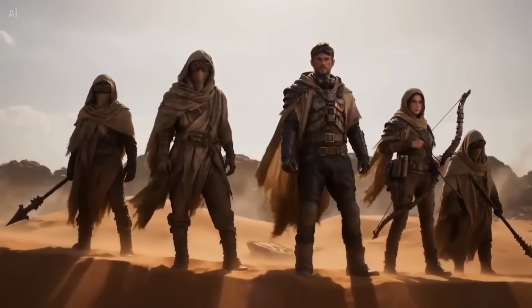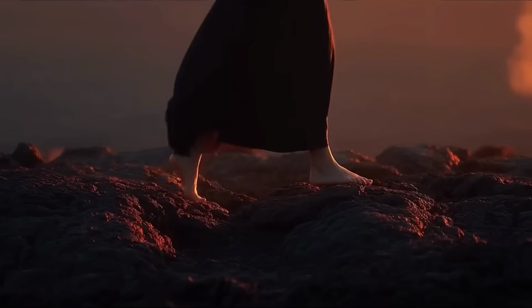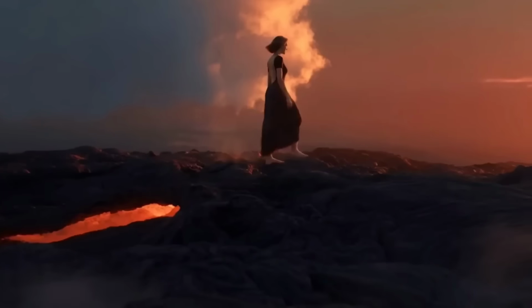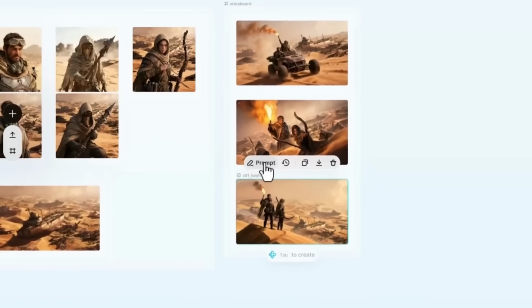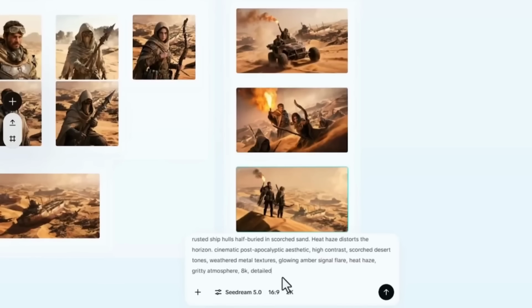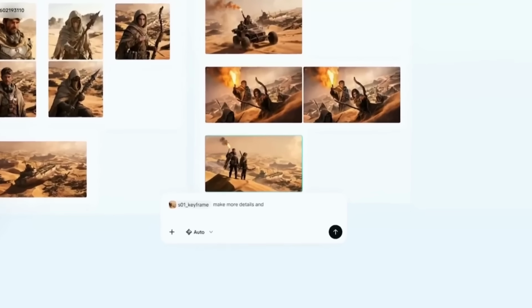It knows which character is selected, which environment belongs to the scene, and how the visual continuity should continue moving forward. So instead of constantly rewriting giant prompts over and over again, you're basically building an evolving cinematic project on top of existing context. If you want the best results from Director Mode, that's probably the biggest workflow shift.